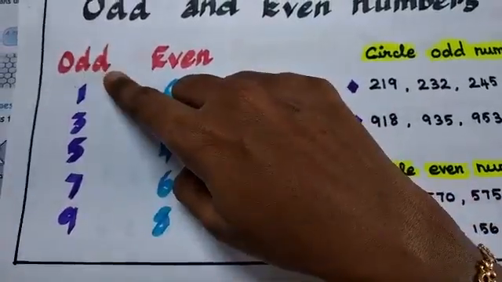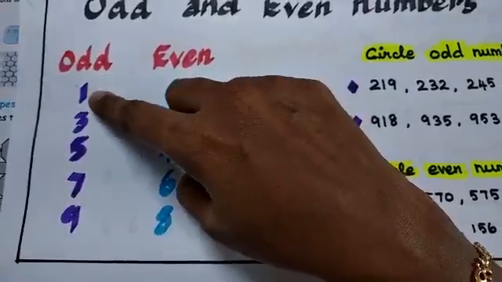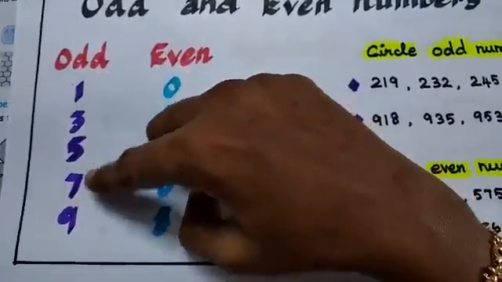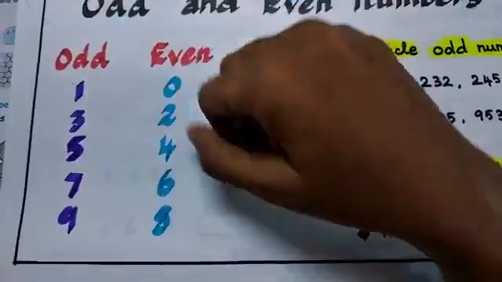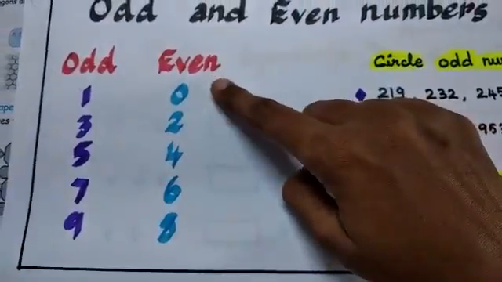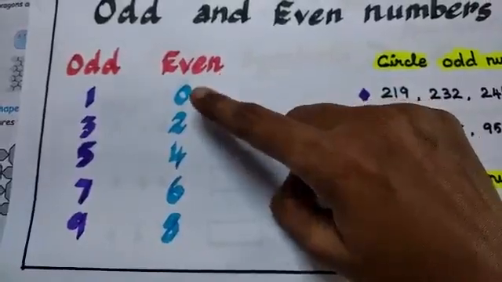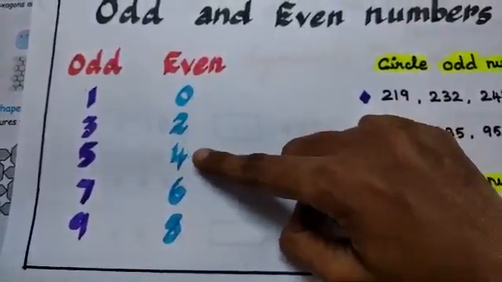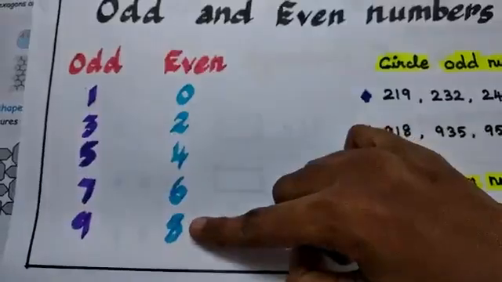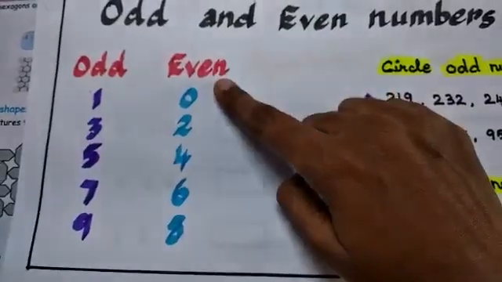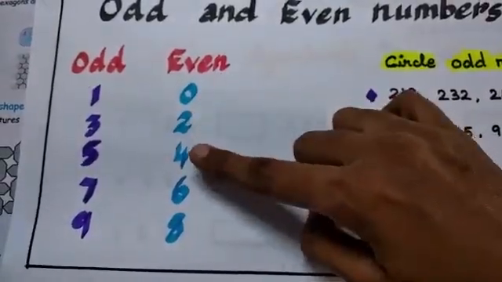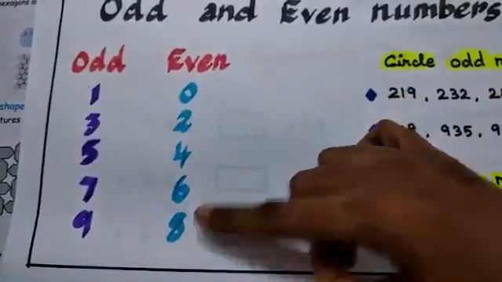An odd number ends with 1, 3, 5, 7, 9. Next, to identify the even numbers, they end with 0, 2, 4, 6, 8. I repeat again. An even number means 0, 2, 4, 6, 8.